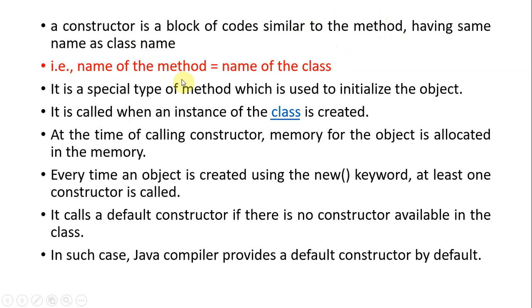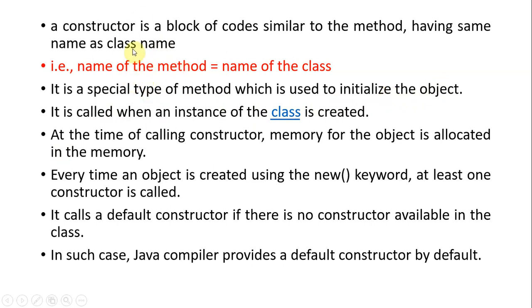If the name of the method and the name of the class are both the same, then that method is called a constructor. It also consists of a set of statements to perform a specific task. It is a special type of method which is used to initialize the object. We know the object is nothing but an instance of a class. To initialize the object, we have a constructor.